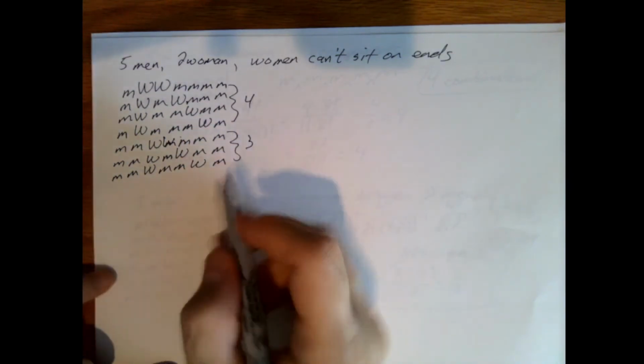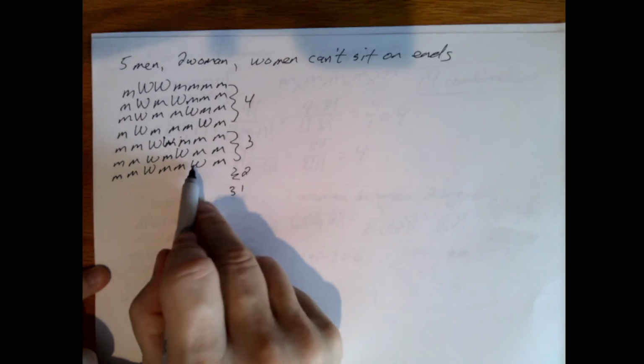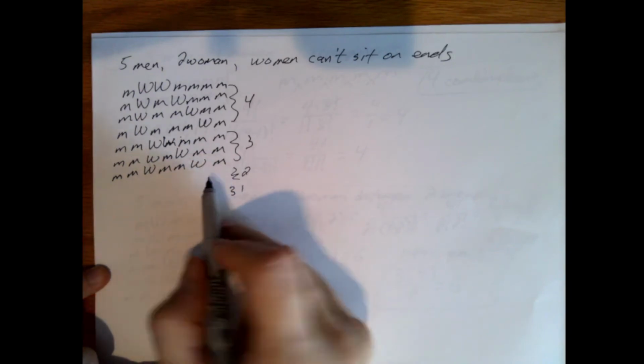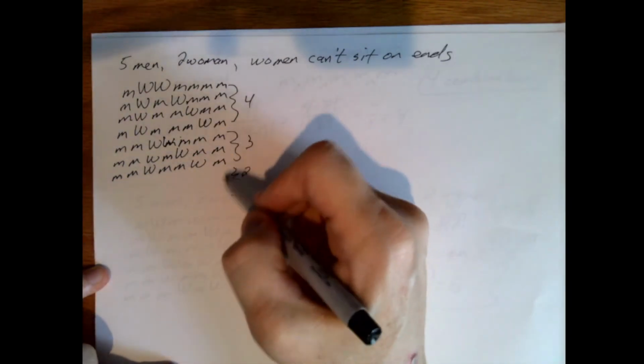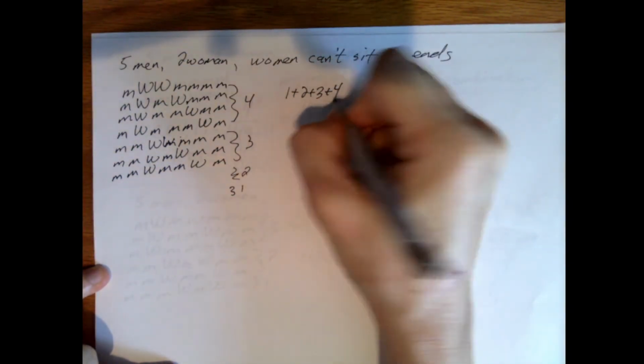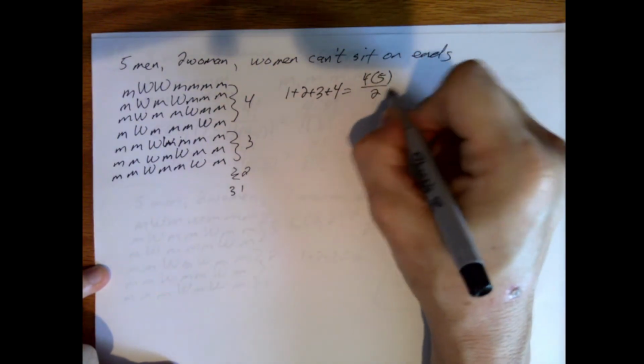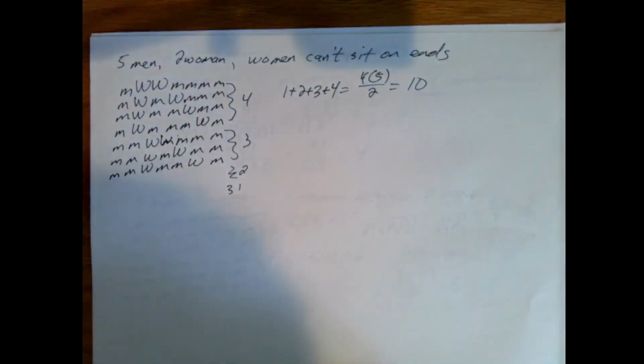Move this over again, there would be 2, then there would be 1, right? Because finally they both start at the last slot together and don't move. So using the formula we had before, 1 plus 2 plus 3 plus 4 is equal to 4 times 5 divided by 2, which is 10.